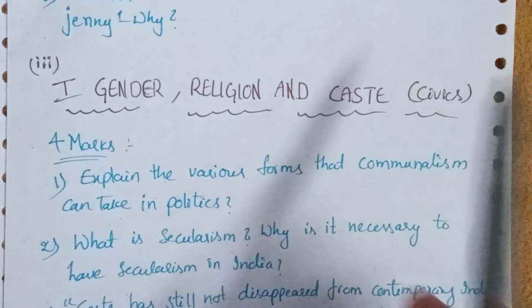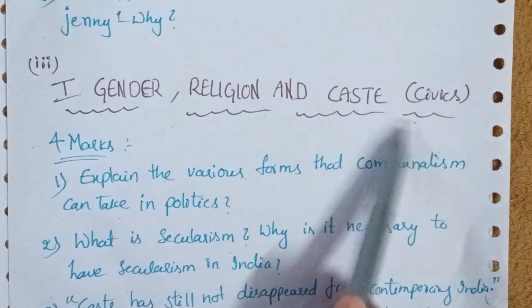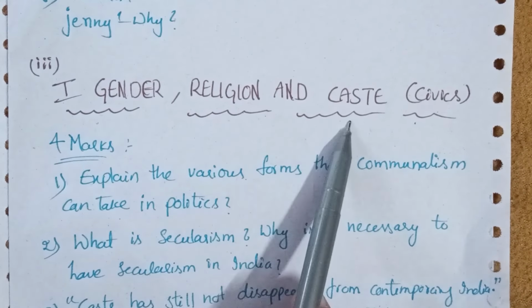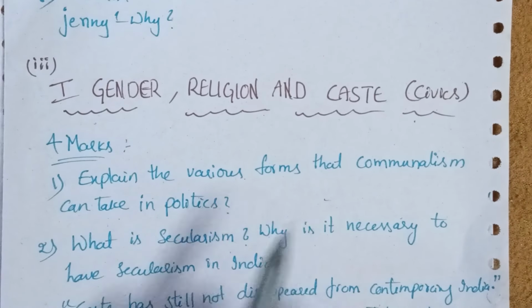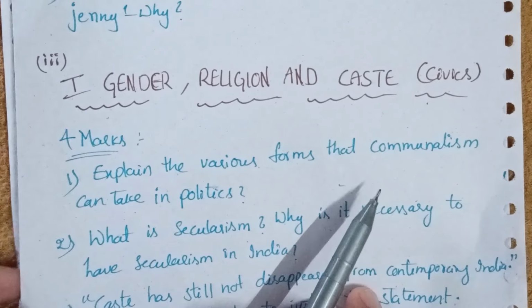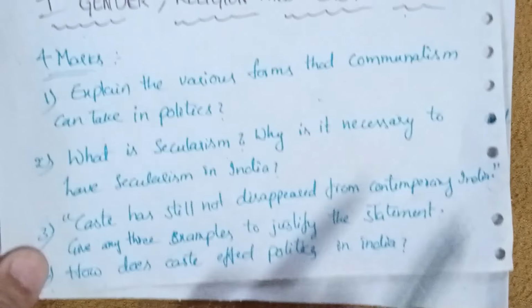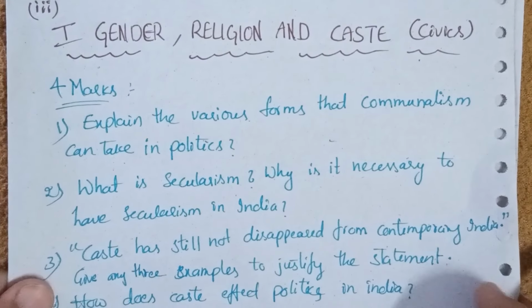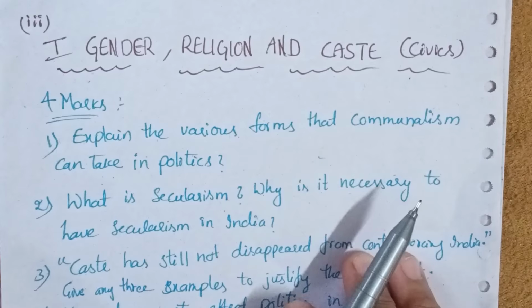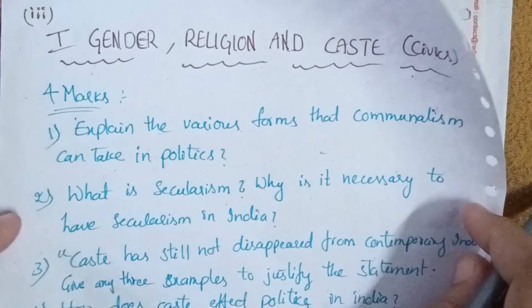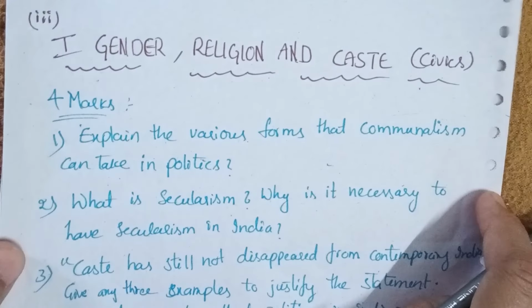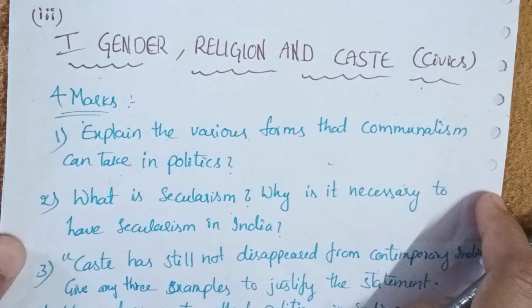In civics we have only one chapter which is gender, religion and caste. From this chapter we have 4 marks questions which are very most important. Sorry guys, along with 4 marks we have also 2 marks questions from this chapter as well. First we'll see the 4 marks questions, then we'll move further to 2 marks questions.